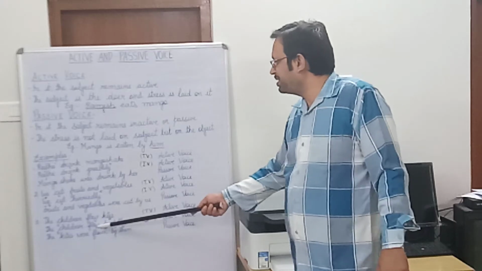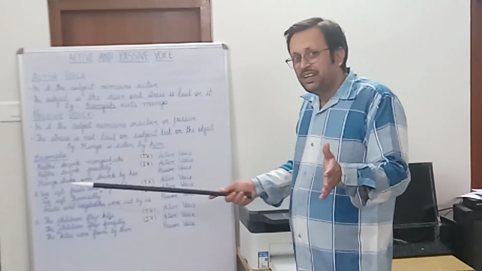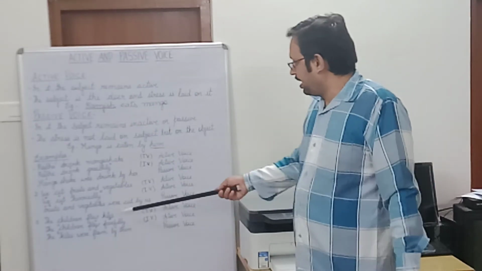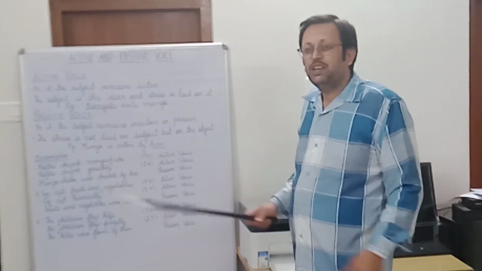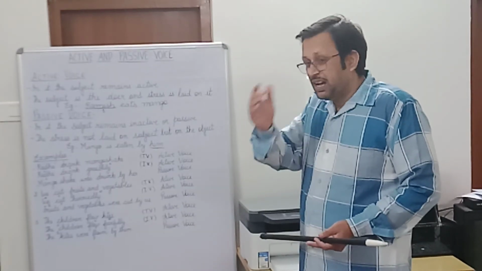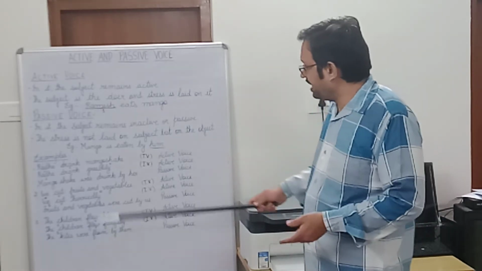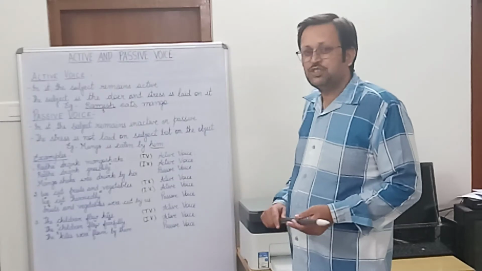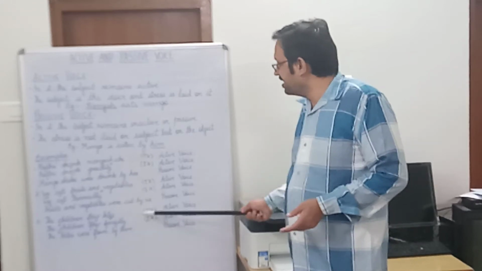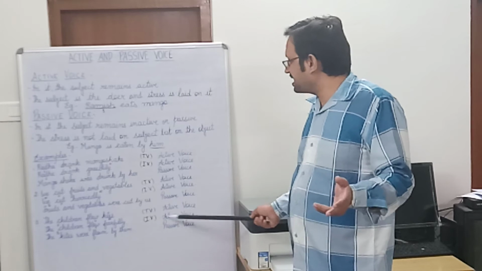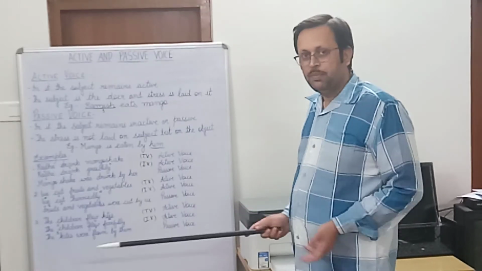So again it is an active voice sentence. And what verb is there? Flew. But whether the effect of this verb is coming onto the object, let us see the sentence. Here we find out that the effect of the verb is not passed on to the object. Here we cannot find out with this given sentence. So we can say that this flew is an intransitive verb or IV. So it becomes an active voice sentence having an intransitive verb.